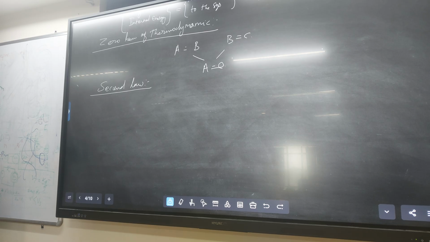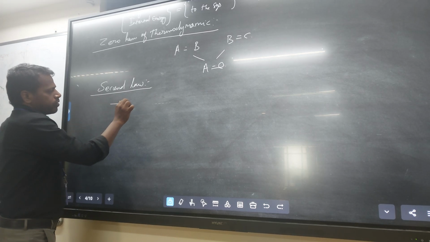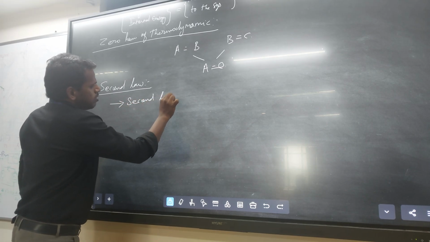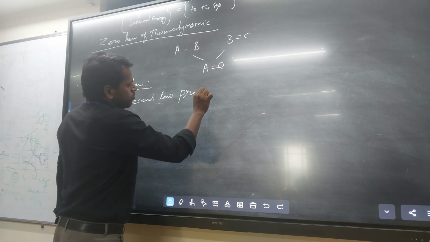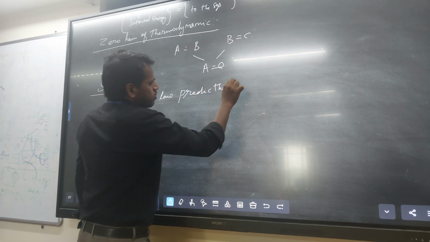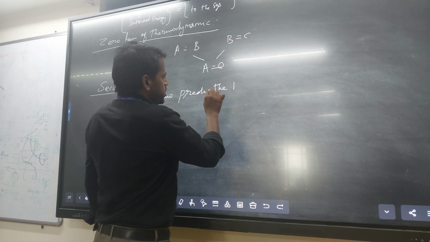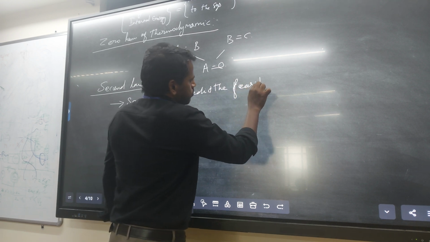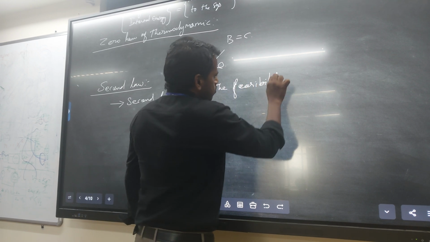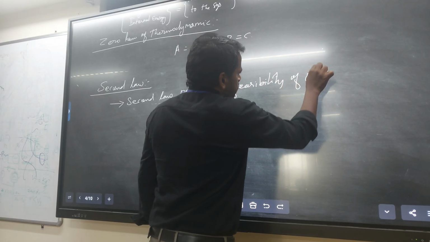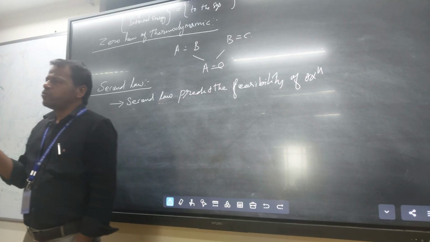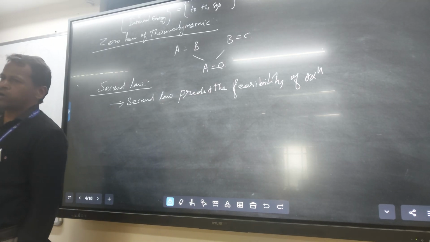The second law predicts the feasibility of the reaction. Whether the reaction is possible or not: if you add N2 and H2, do you get the product or not?